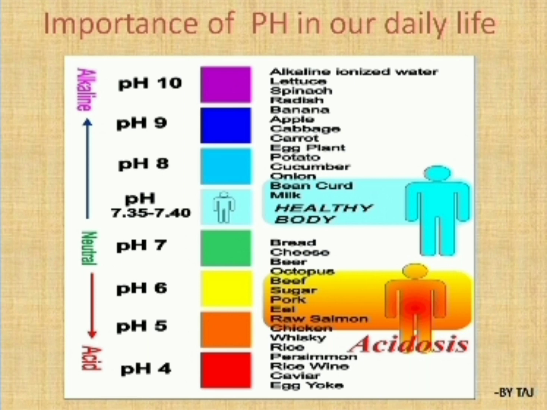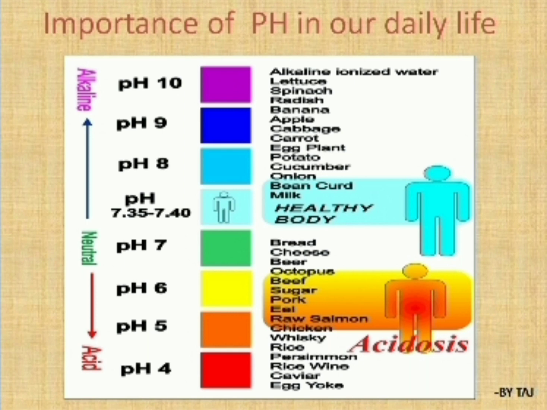These have a pH above 7 up to 14, hence they come under alkaline substances. At pH 7, bread, cheese and beer are neutral substances. From 7 down through 6, 5, 4, 3, 2, 1, substances are acidic in nature.